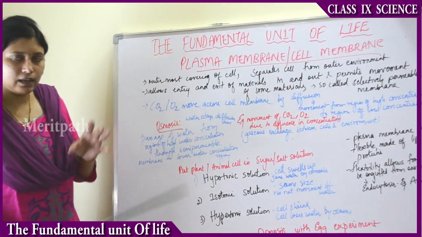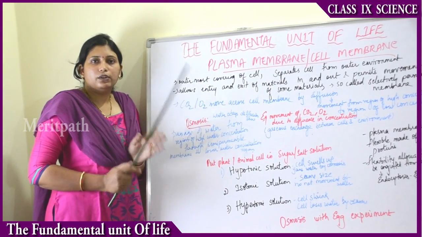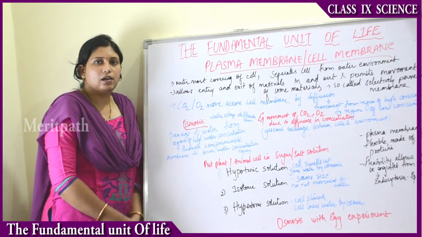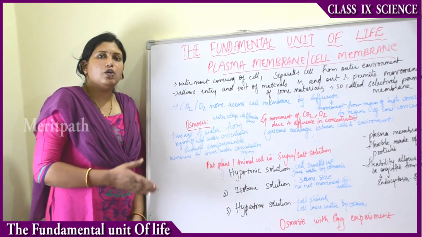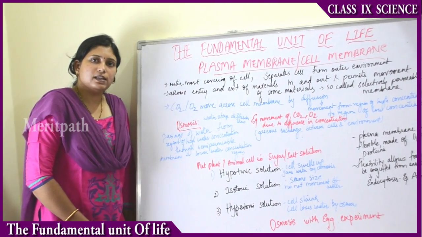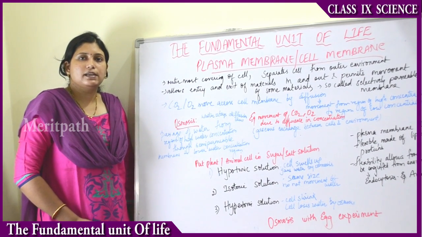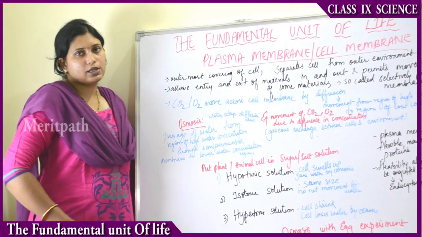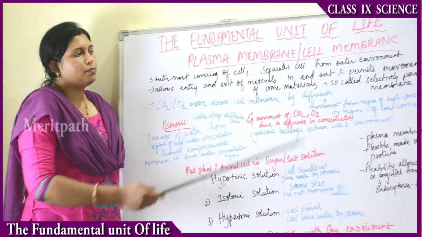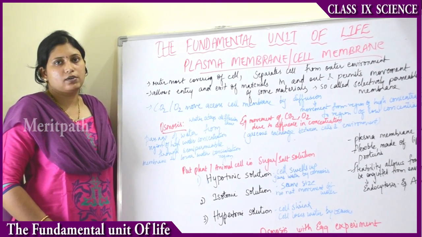Suppose, for example, we take one cell. There is carbon dioxide both inside the cell and outside the cell, but the concentration of carbon dioxide outside the cell is less. So the carbon dioxide present inside the cell is in high concentration and the carbon dioxide outside the cell is in low concentration. So by the process of diffusion, it moves from the region of high concentration to low concentration.